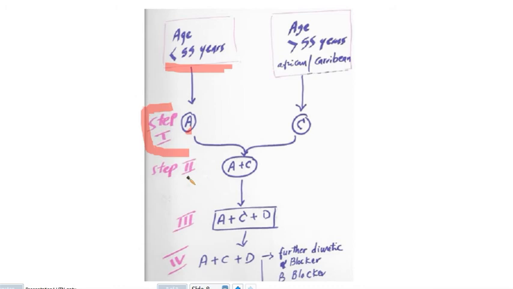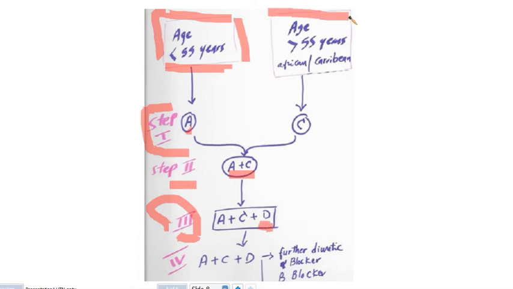If he has no response, we go to stage 2 to add also C, which is calcium channel blocker. So we start with ACE inhibitor, and we can add calcium channel blocker to patient if there is no response. All these to patient less than 50 years old. And stage 3, if it's still uncontrolled, we can add diuretics to the regime.